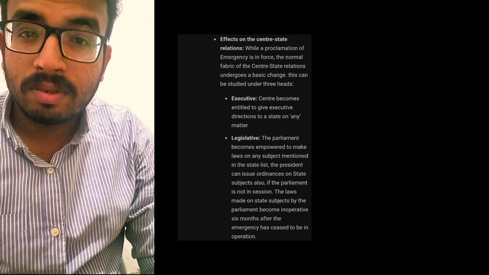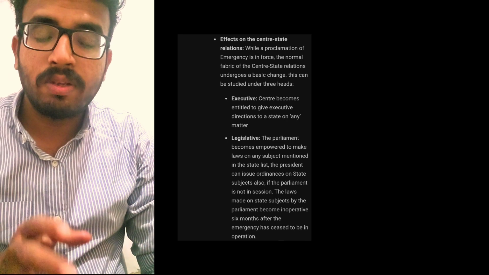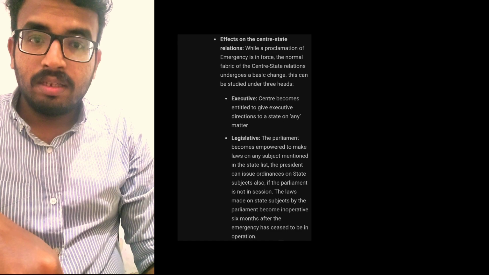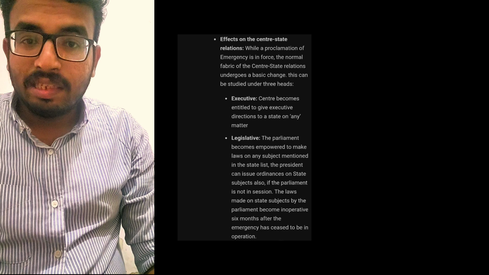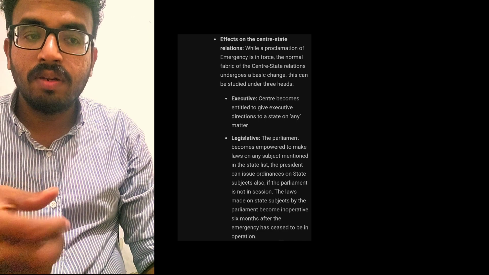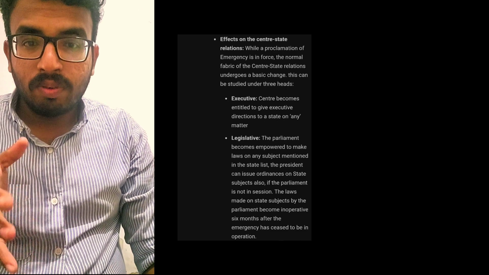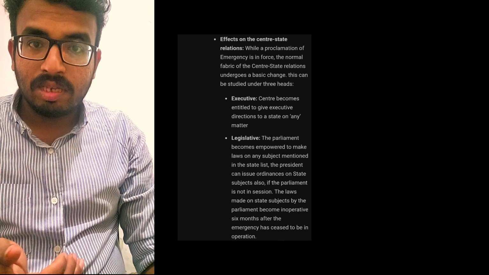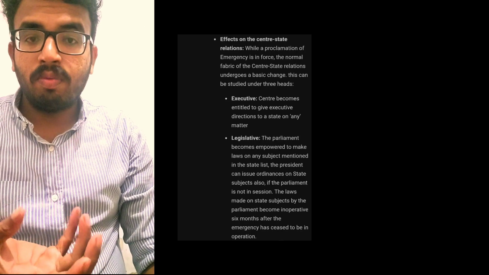The proclamation of emergency must be approved by both the houses of parliament within 1 month from the date of issue. For example, if the President of India, on July 1st, through an ordinance or any kind of act, declares that this country is going into emergency, then from the first onwards the emergency is imposed, but the declared emergency must get the approval of the parliament.